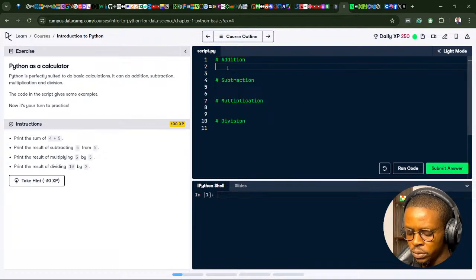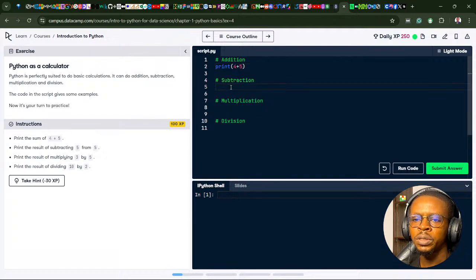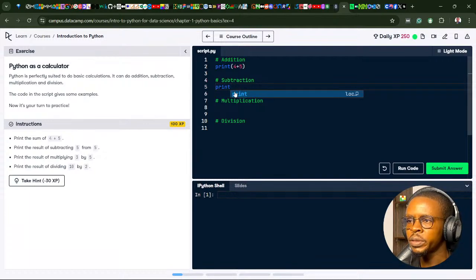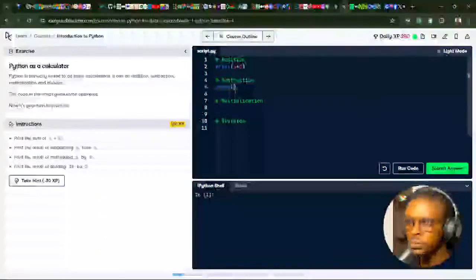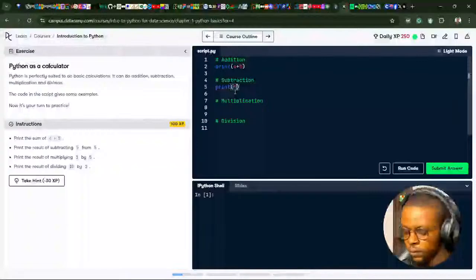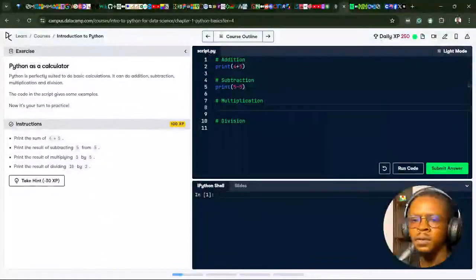Quite straightforward. I'll just type print, open a bracket, then that should be 4 plus 5. So subtraction, print the result of subtracting 5 from 5. So it's going to be print 5 minus 5. Then print the result of multiplying 3 by 5.